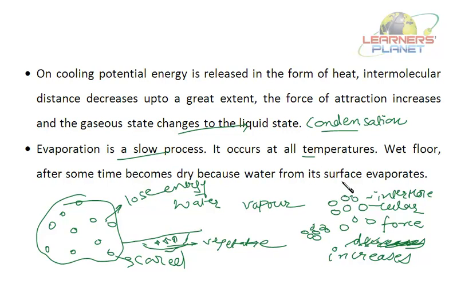Say if we just wipe the floor, or if there is a water spill on the floor, it will evaporate. After some time, we'll find that there's no water over there. So a wet floor, after some time, becomes dry because water from its surface evaporates. So what is evaporation? Evaporation is a slow process.